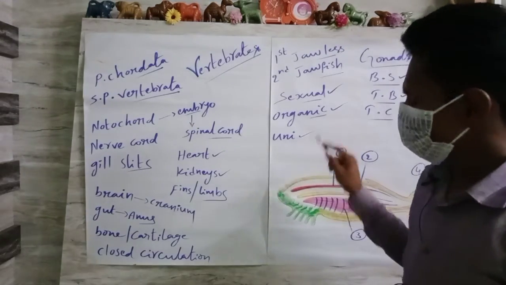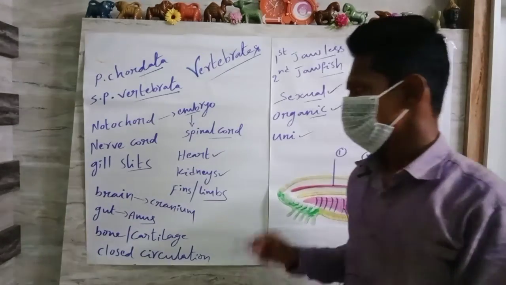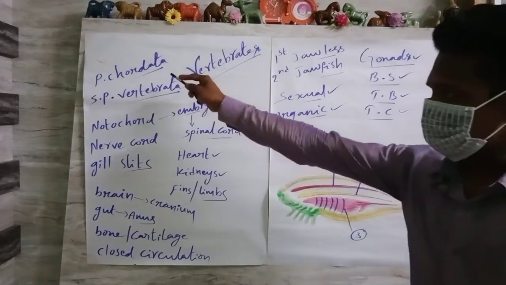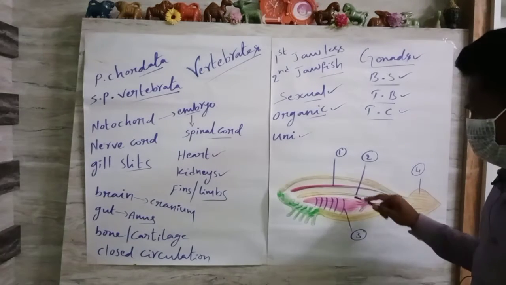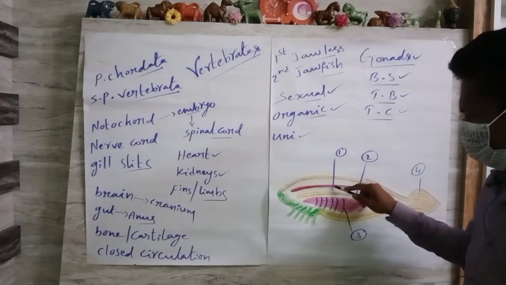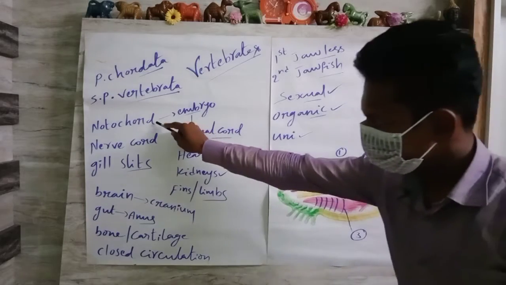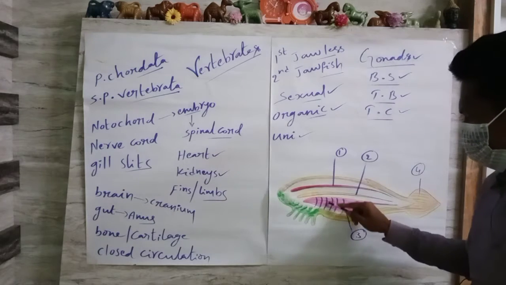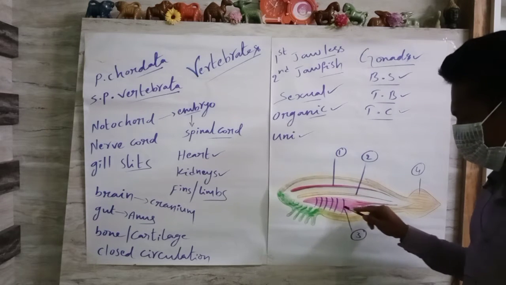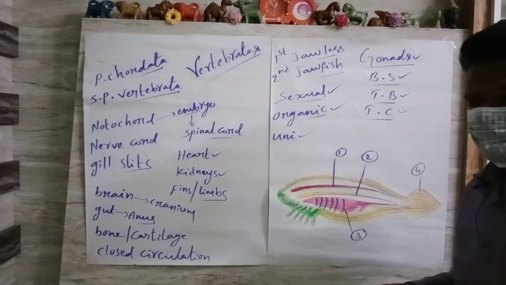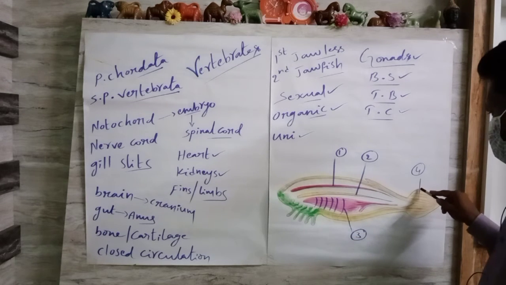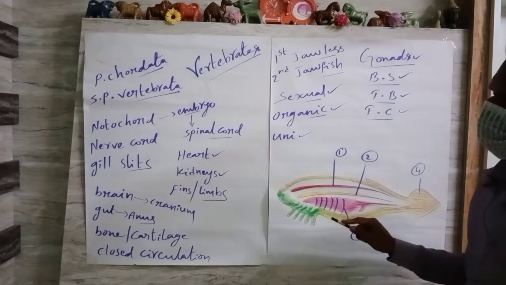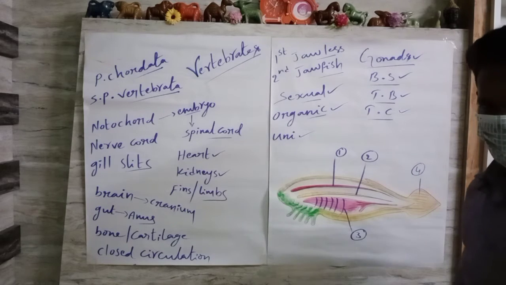Let's see what the basic features of these vertebrates are. Generally, every vertebrate which comes under Chordata has special common features like notochord, nerve cord, and gill slits, which are also known as pharyngeal gill slits, and post anal tail. So these are the basic features of all types of chordates.